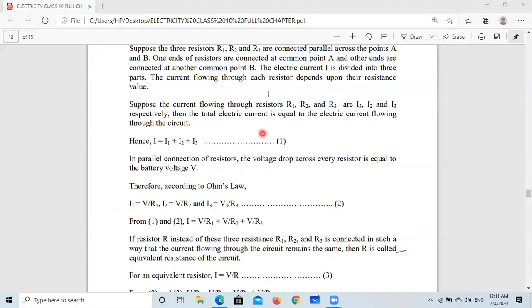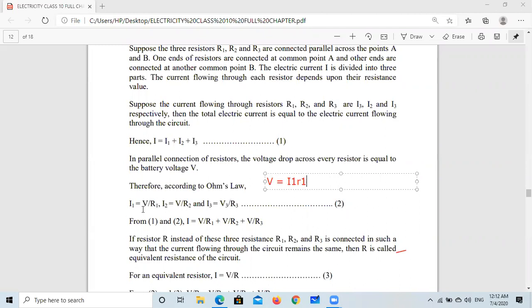So we can look at it in this way. V equals I1 R1. If we move R1 to this side, V upon R1 equals I1.